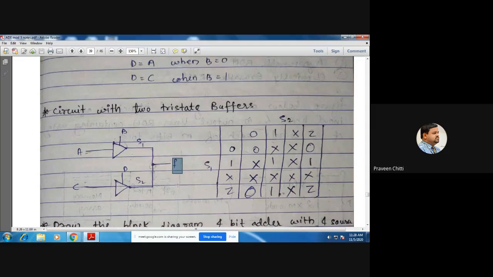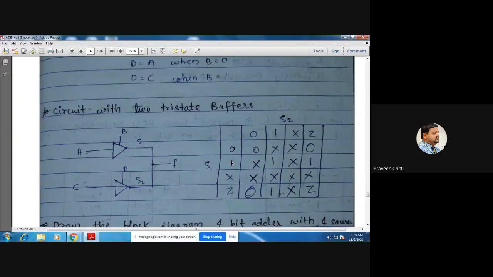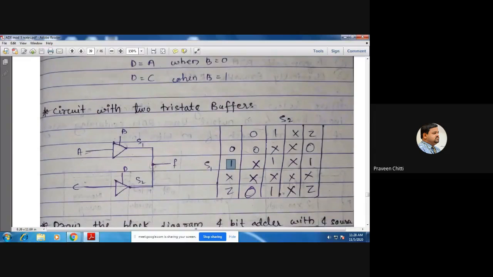But now, suppose S1 is 1 and S2 is 0, what value should F assume? This one will ask F to take the value 1, and this one will ask it to take the value 0. Then F will take which value? When S1 is 1 and S2 is 0, what value will F take?